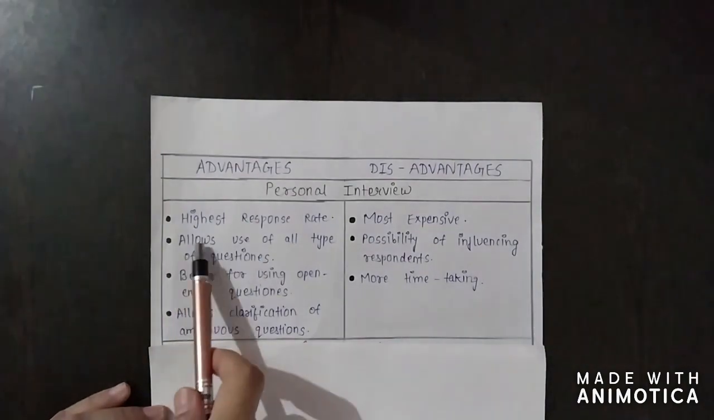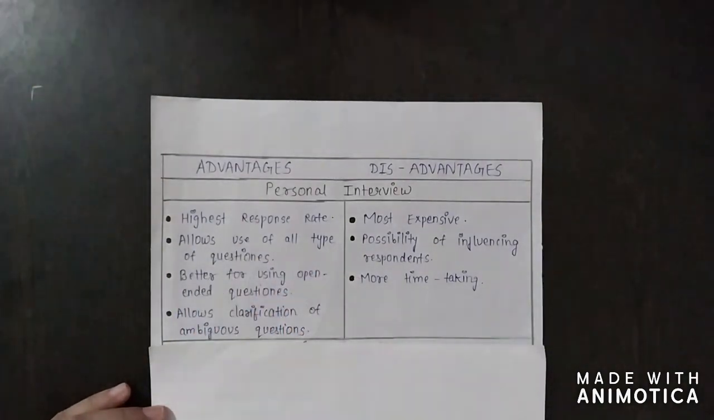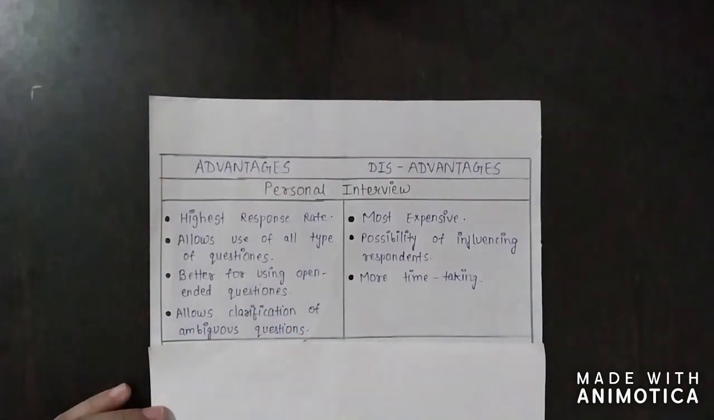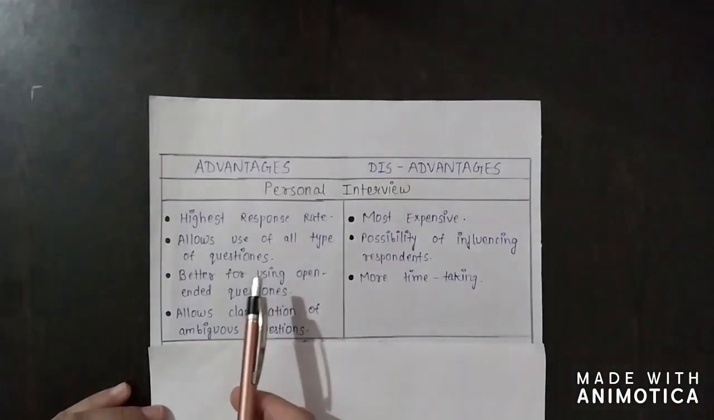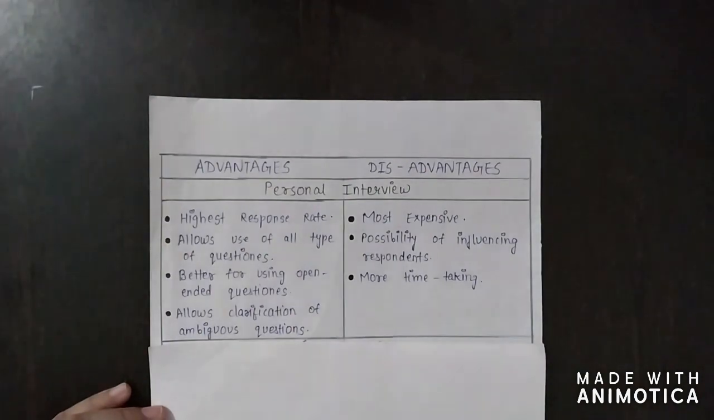Next is allows use of all types of questions. Now there are certain questions, such as delicate or sensitive questions, which the investigator cannot ask in a questionnaire or form. So the respondents will only answer them if the investigator is in front of them. So in the personal interview, they can ask all types of questions to the respondents.